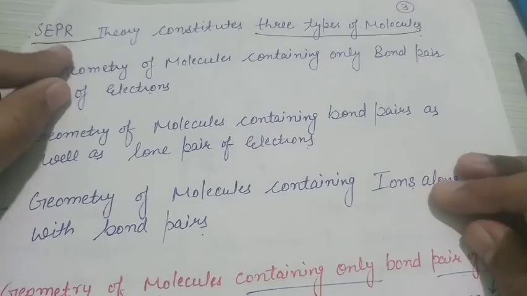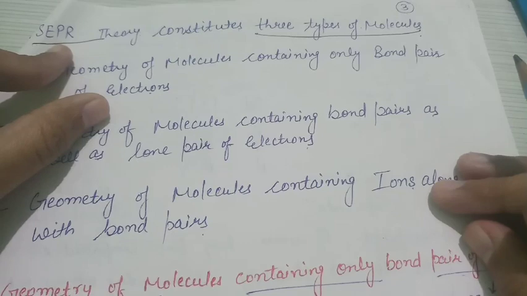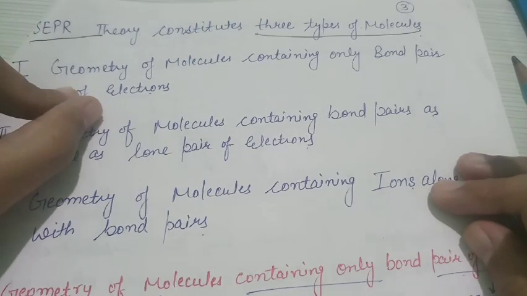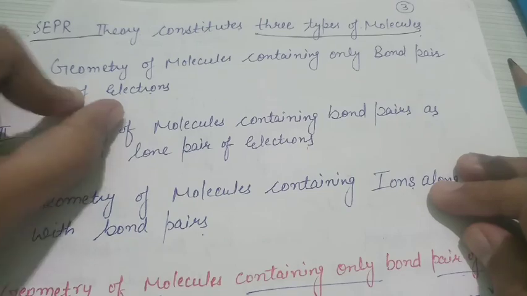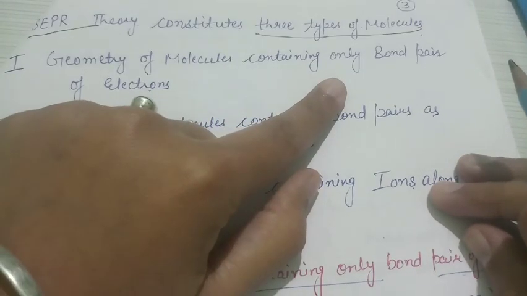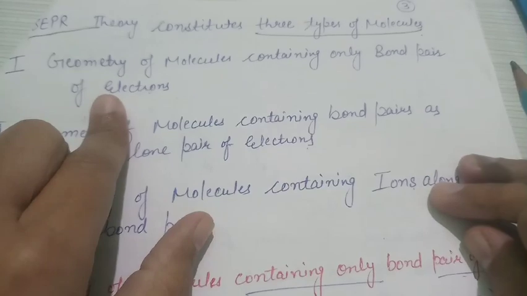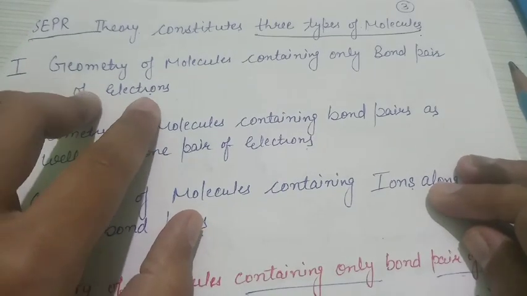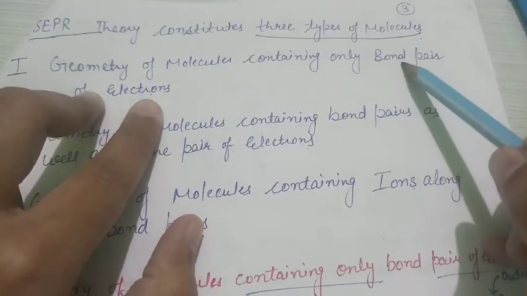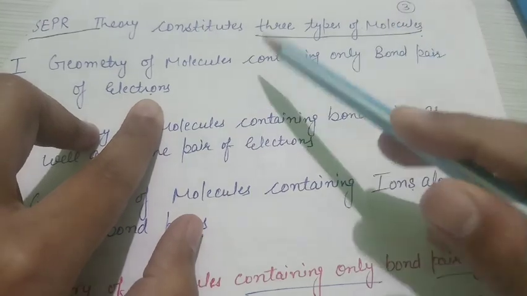Now we have to apply VSEPR theory on three types of molecules. Firstly, in this video, I am going to discuss only those kinds of molecules which have only bond pairs. So in this video, we are focused on the bond pair type of molecules.